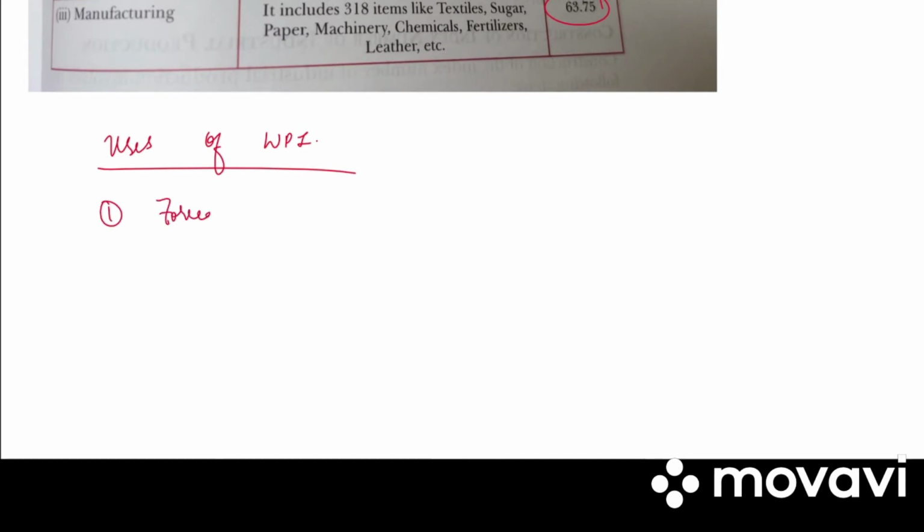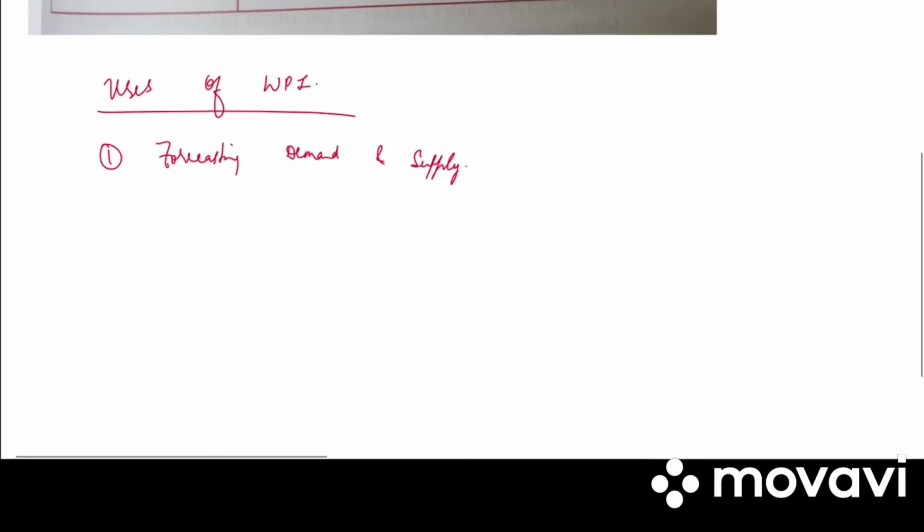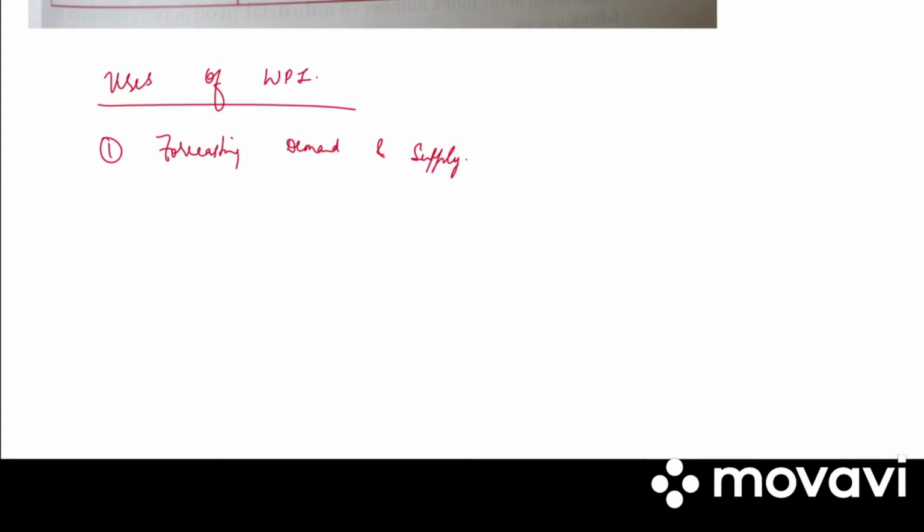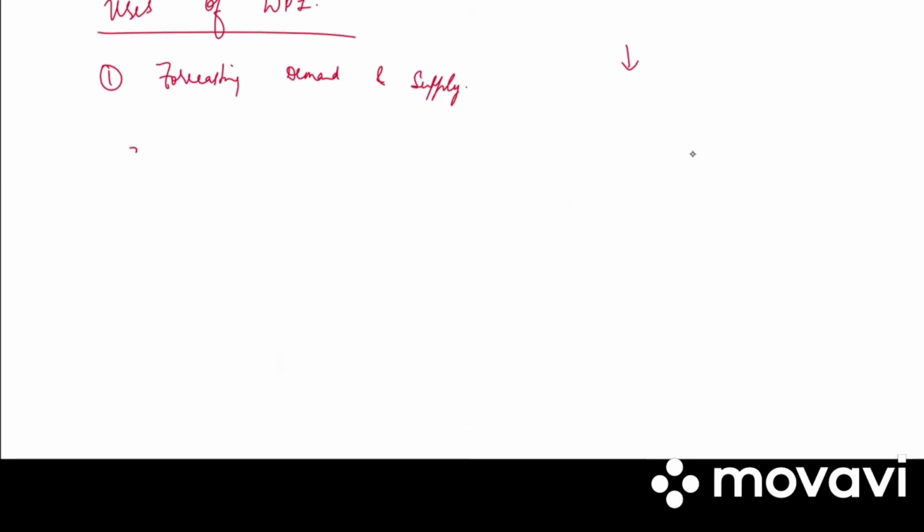First one is forecasting demand and supply. Wholesale price indices are often used to forecast the demand and supply in the economy. An increase in wholesale price index is an indication of excess demand, a situation where the demand will be more than the supply. And when the wholesale price index decreases, it means that the demand has decreased and it is less than the supply.